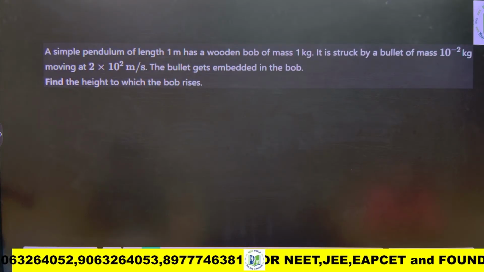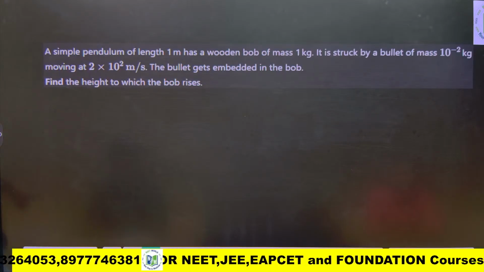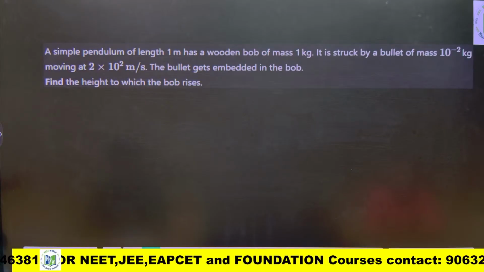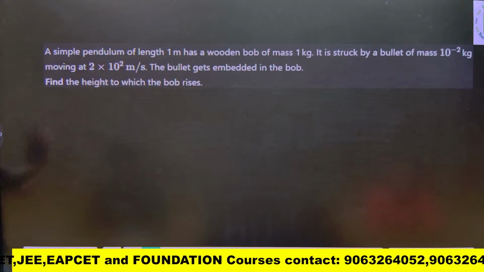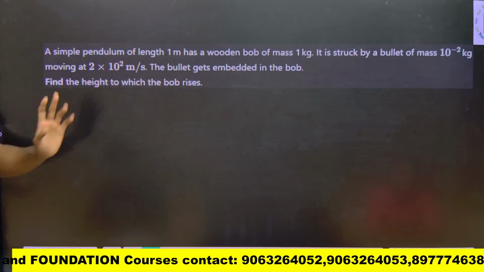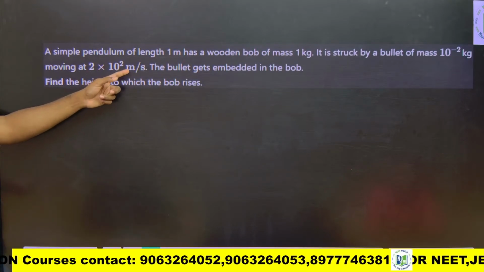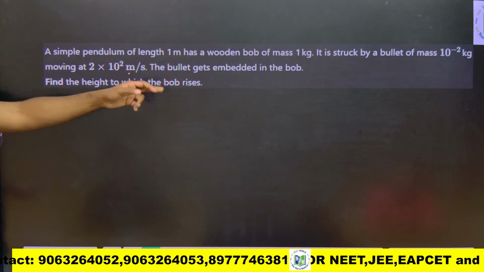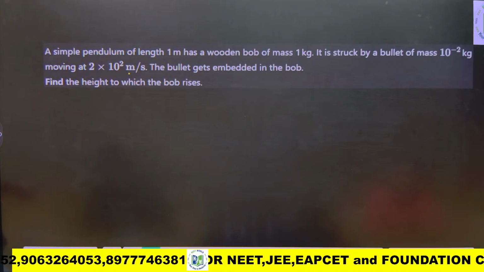A simple pendulum of length 1 meter has a wooden bob of mass 1 kg. Okay, like a pendulum is there which is of length 1 meter. So if a pendulum is there, there will be a bob which is of mass 1 kg. It is struck by a bullet of mass 10 power minus 2 kg moving with 2 into 10 power 2 meter per second. So the bullet gets embedded into the bob. Find the height to which the bob rises.